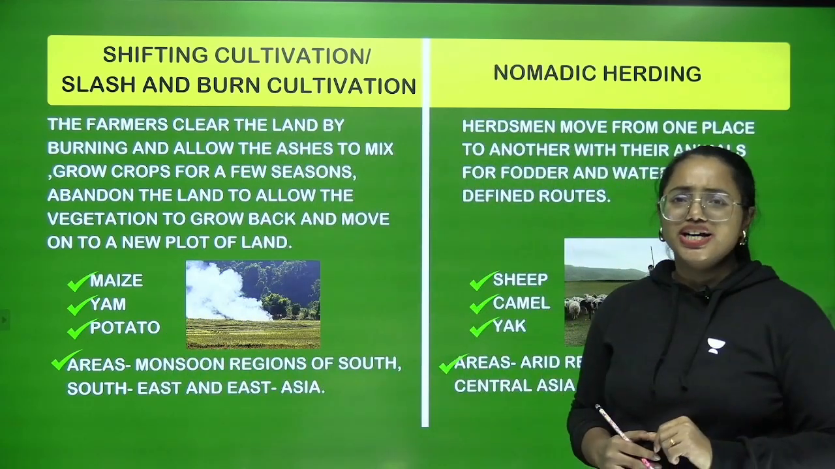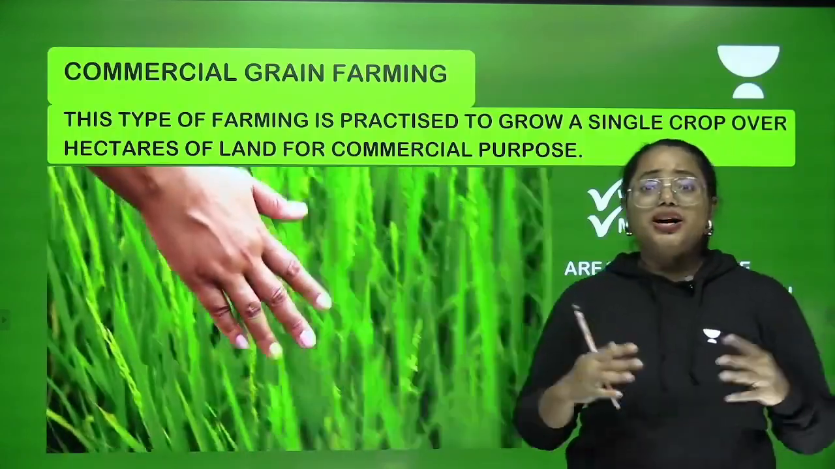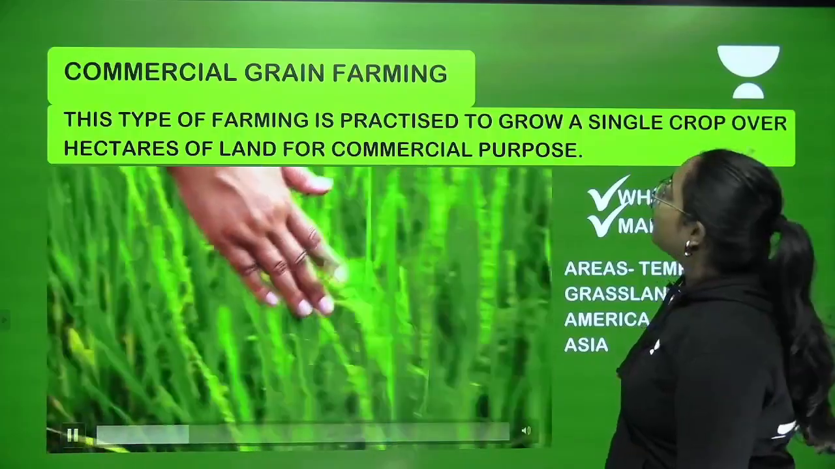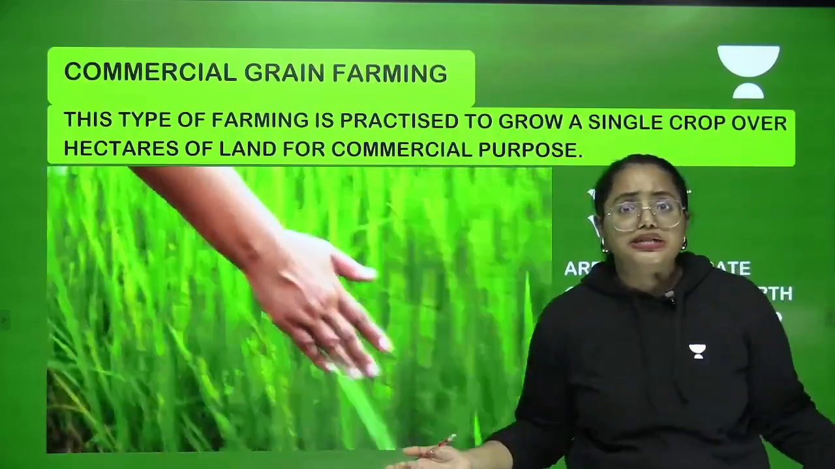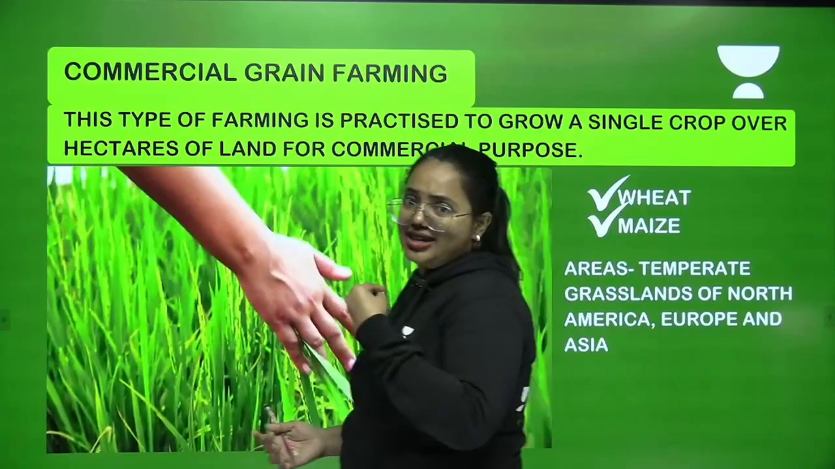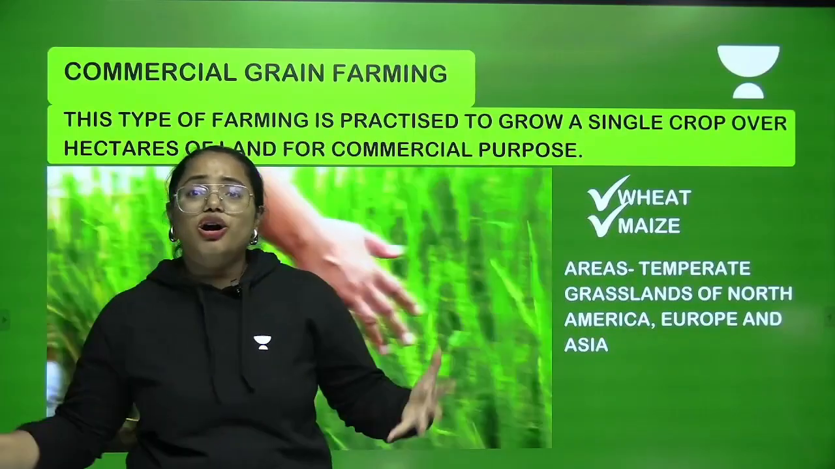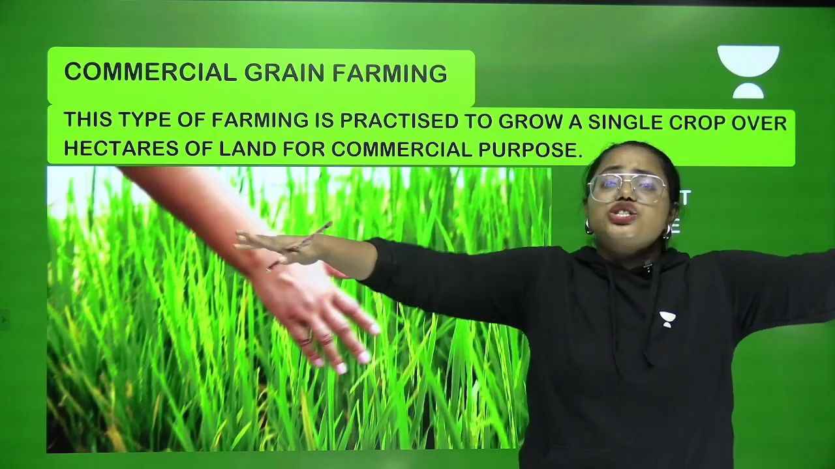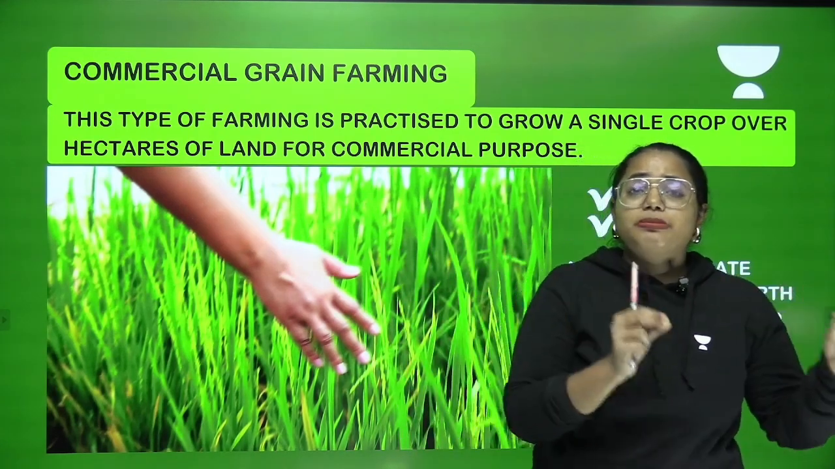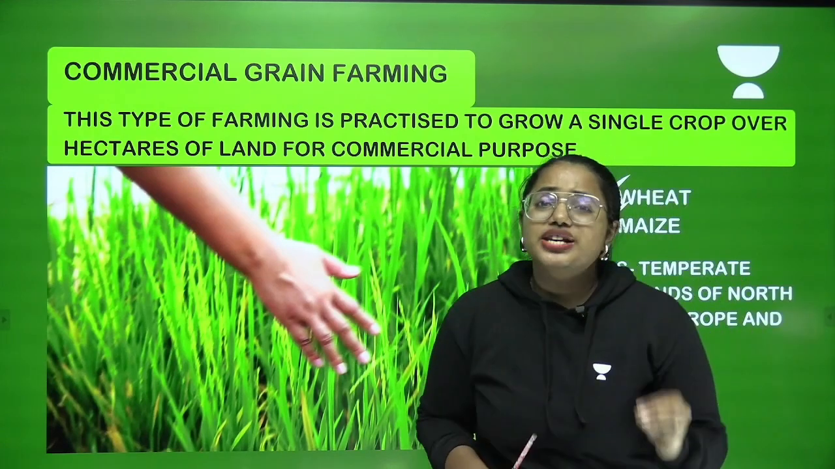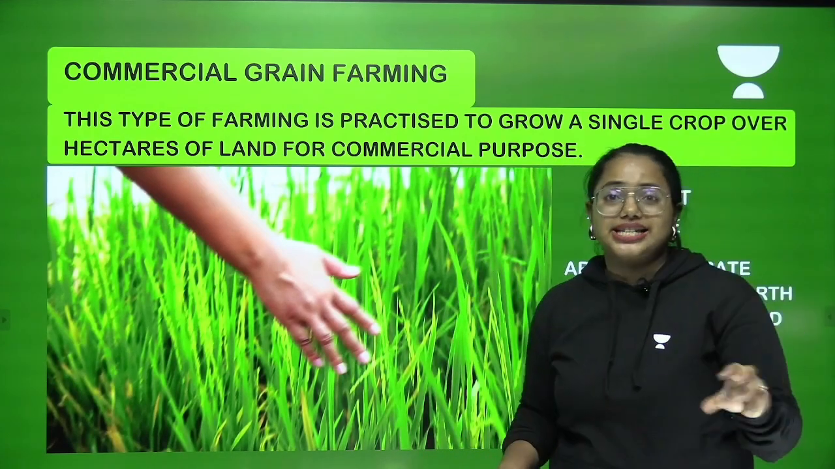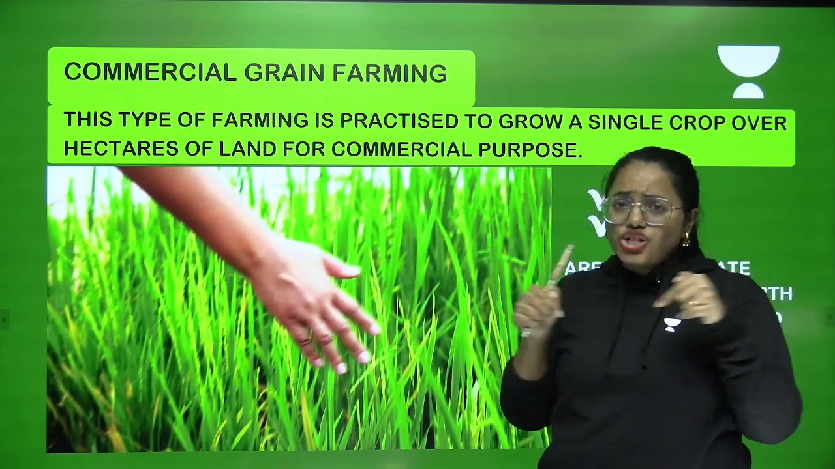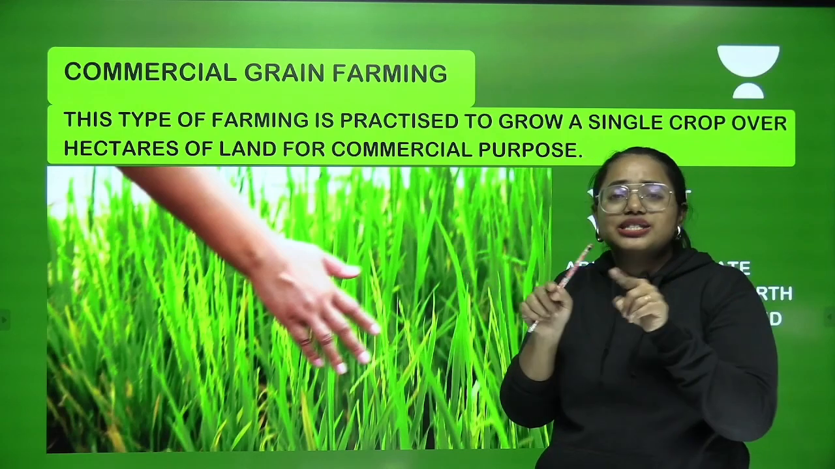And now what we are going to learn is all about the next category. Commercial grain farming. This type of farming is practiced to grow a single crop over hectares of land for commercial purpose. So people need to eat. The population is in demand of these kind of food items too. So these have to be cultivated in large areas so that the population's demand can be fulfilled. So this is the way commercial grain farming is done. And please don't forget about it. This is happening in a very large area, not in a very small sized plot.